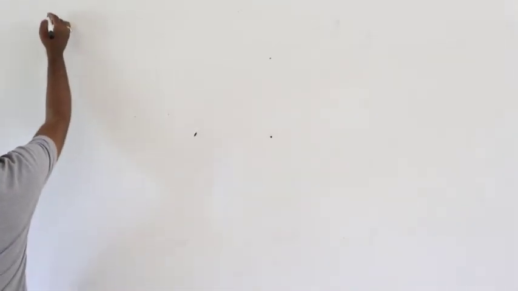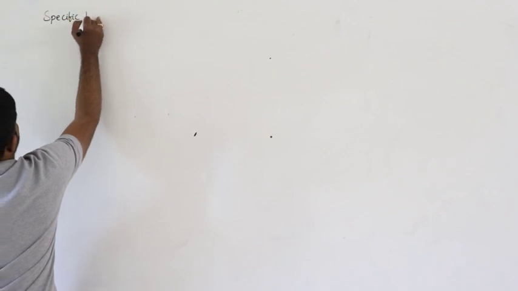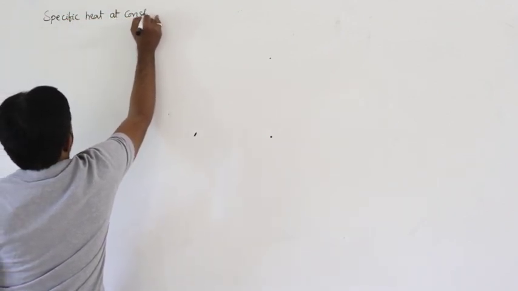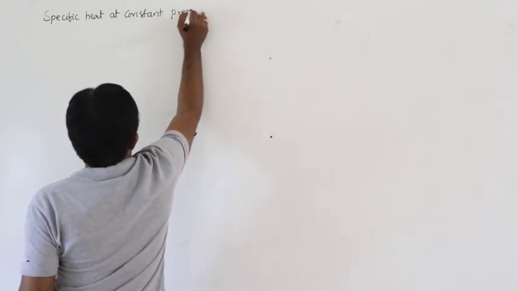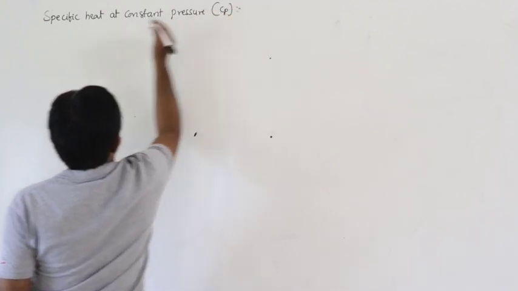In this situation now, specific heat at constant pressure, so it is denoted with Cp.